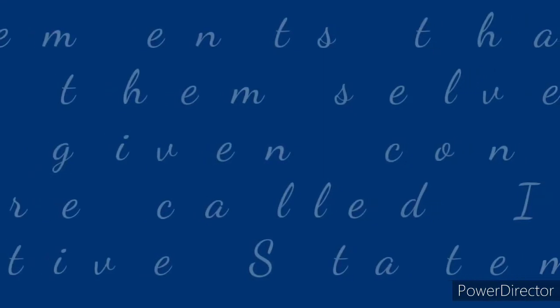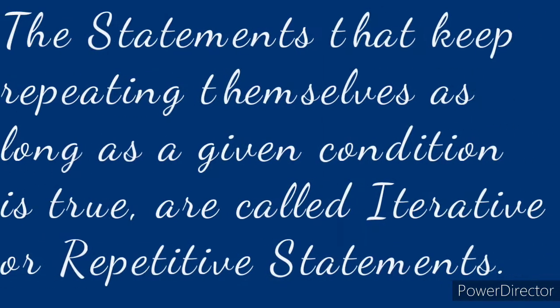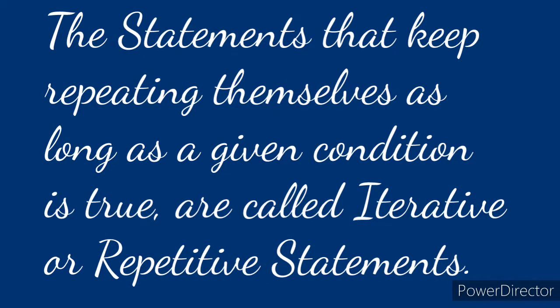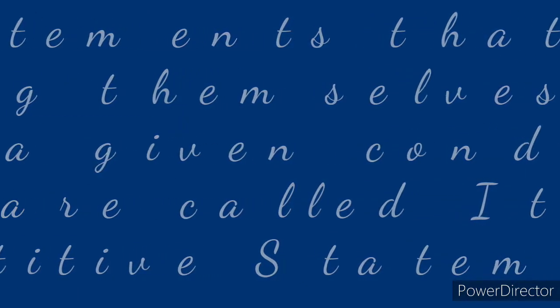Iterative statements are the statements that keep repeating themselves as long as the given condition is true. These statements are also known as repetitive statements or looping statements, or simply you can say loops. As soon as the condition becomes false, the loop terminates automatically.